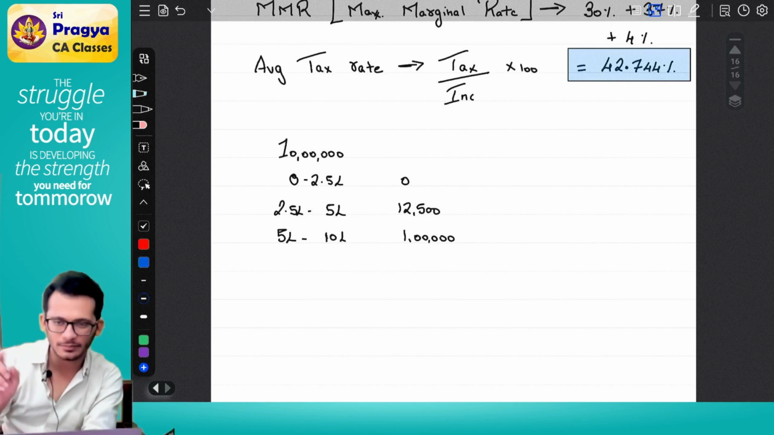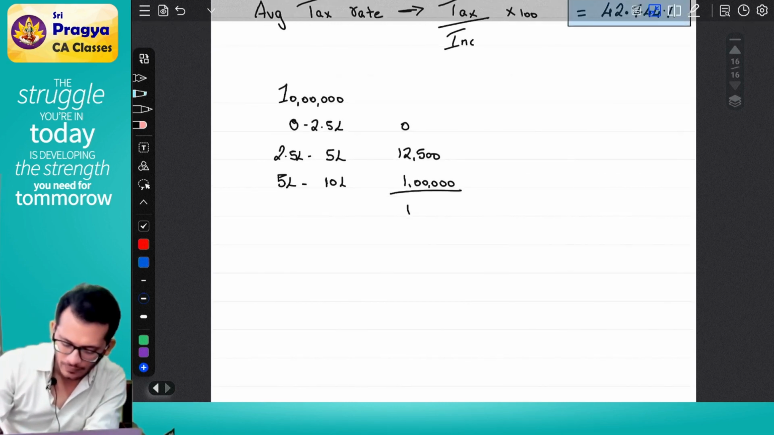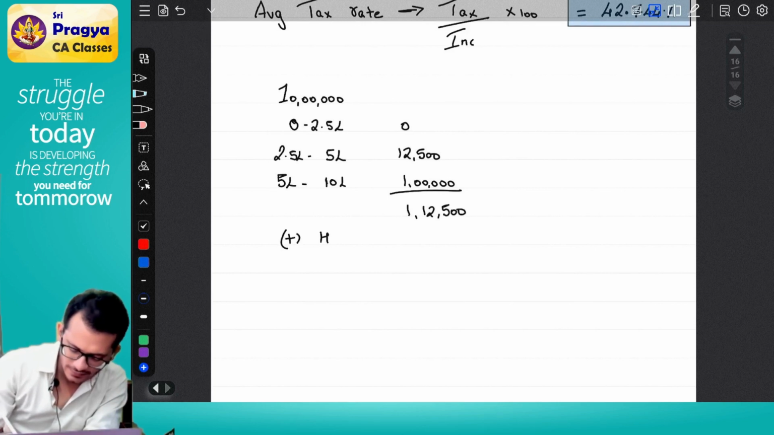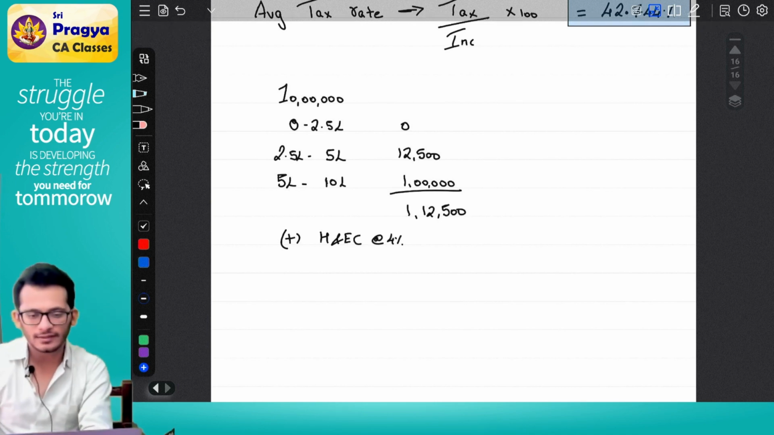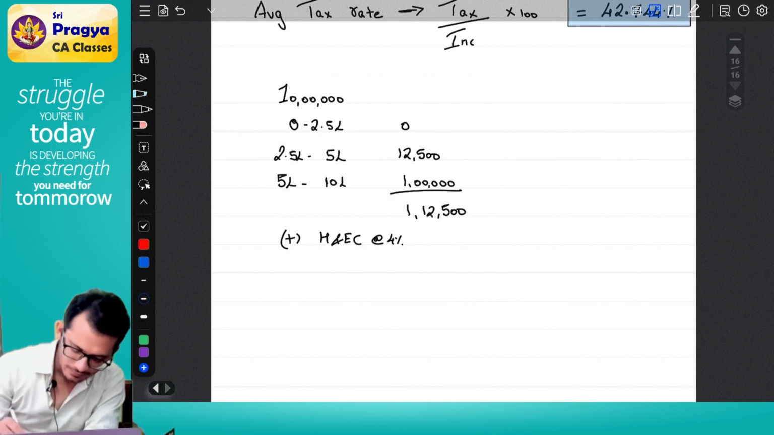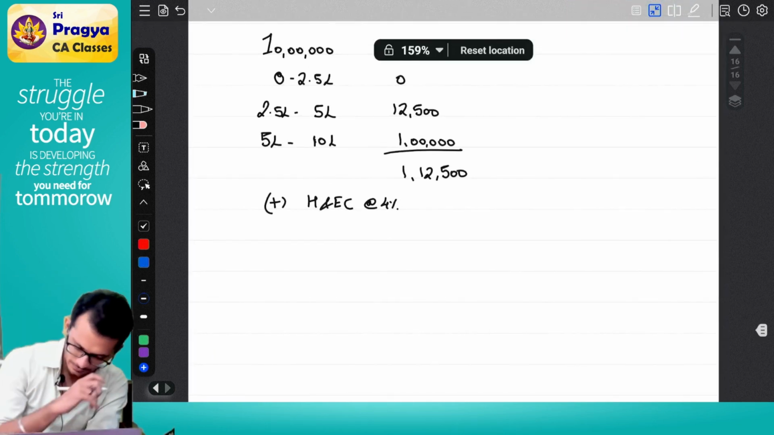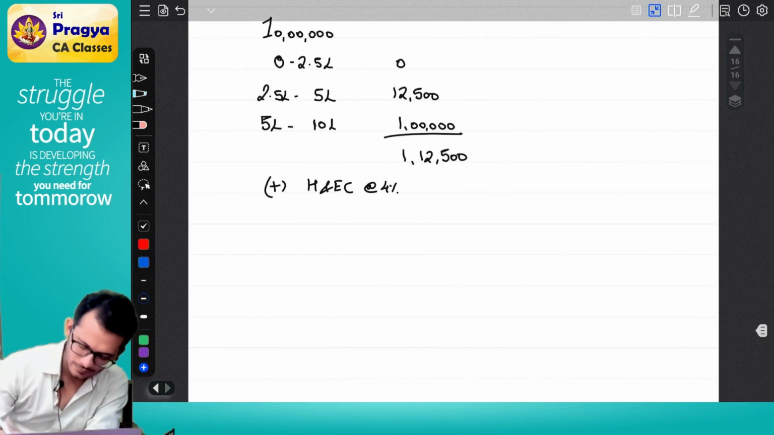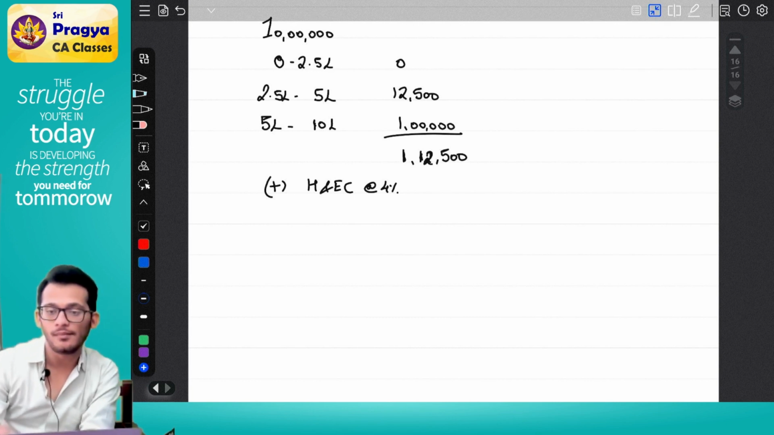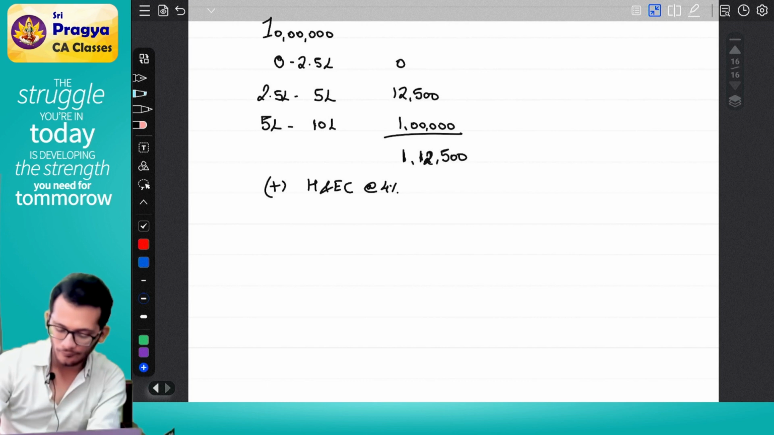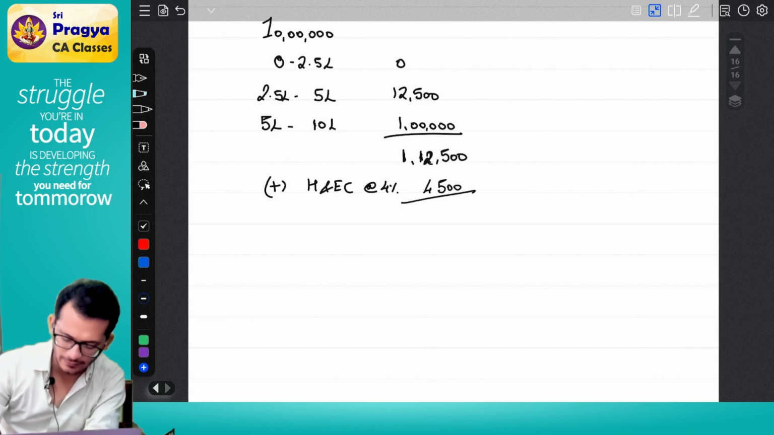Why? Next chapter. Total will become 1 lakh 12,500. On this you add cess at the rate of 4%. Take out a calculator. 1 lakh 12,500 into 4% is 4,500. Therefore, total tax is 1 lakh 17,000.